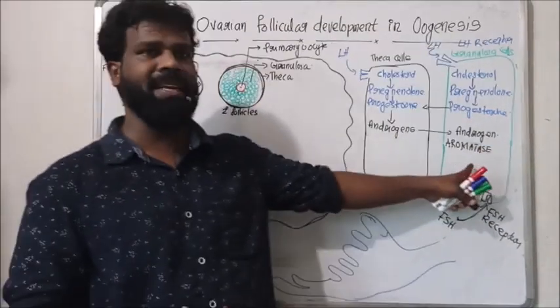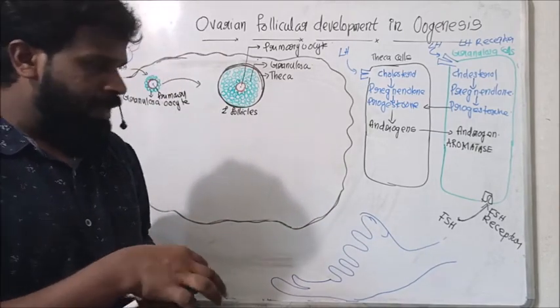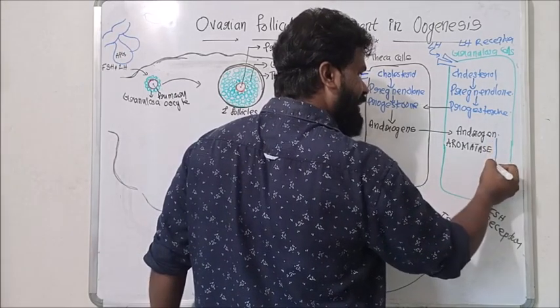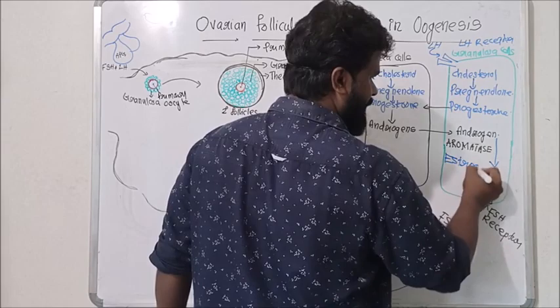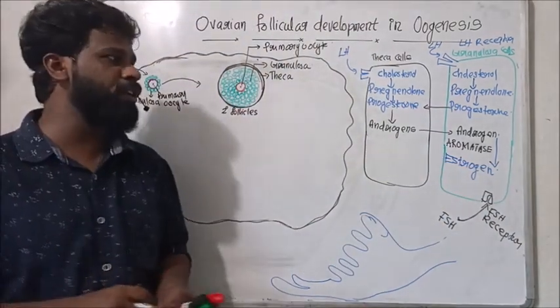Aromatase enzyme is produced in the granulosa cell under the stimulation of FSH, and this aromatase enzyme converts this androgen to estrogen.